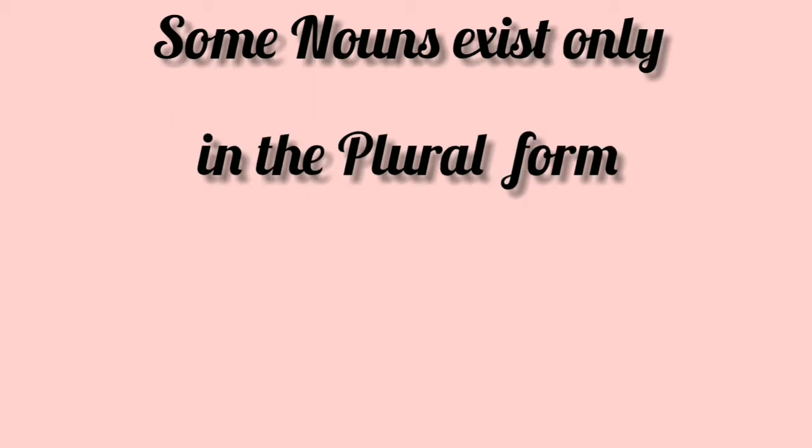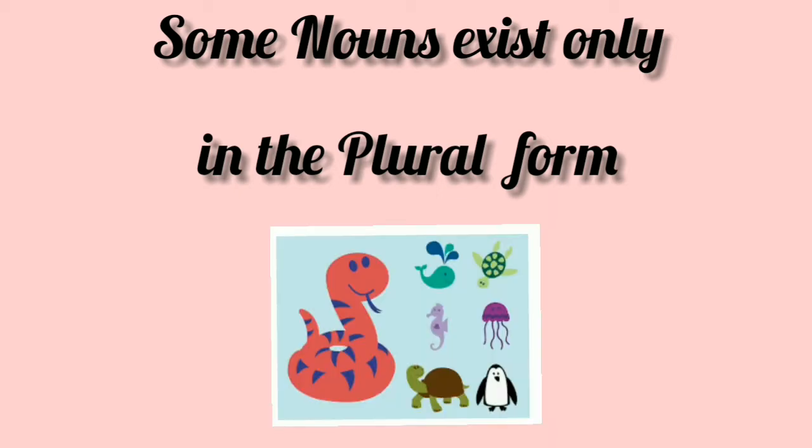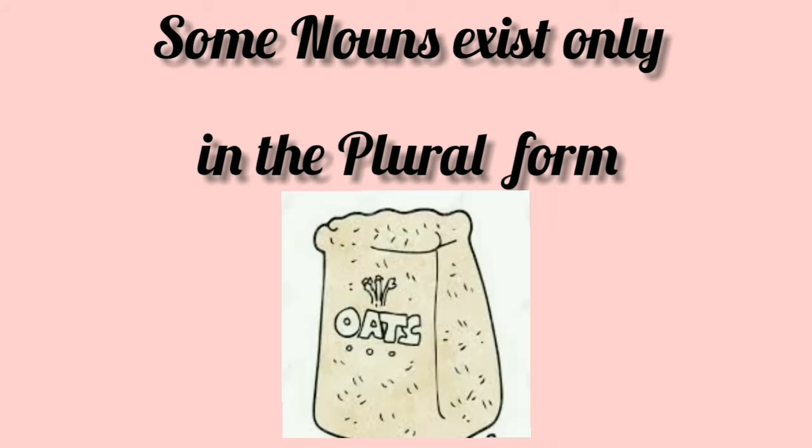Some nouns exist only in the plural form. For example, series. We cannot say "a series", it is "series". Species. It is not "a species", it is "species". Oats. You cannot say "oat", it is "oats".